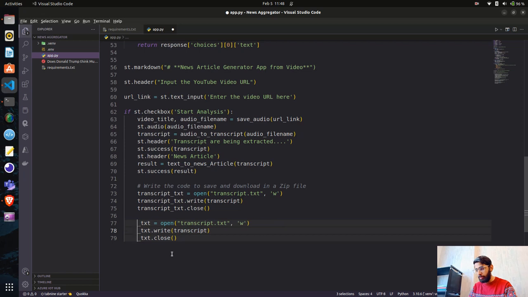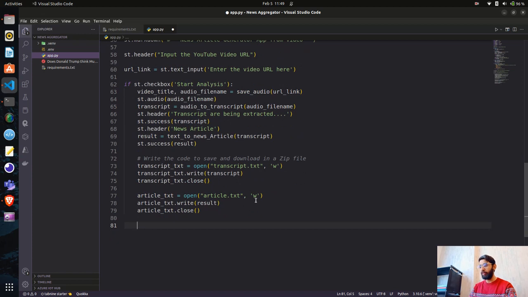And transcript, I'll say article, and I'll just replace this with article.txt, which is my file name. Here it will not be a transcript, guys. Here it will be result, that result where we are storing that in a variable. You see this result we have, right, where we are getting this new text, the news article, and then we save this one. So what we have done is we have created the file name and we are writing it inside that with the help of the variables that we have.